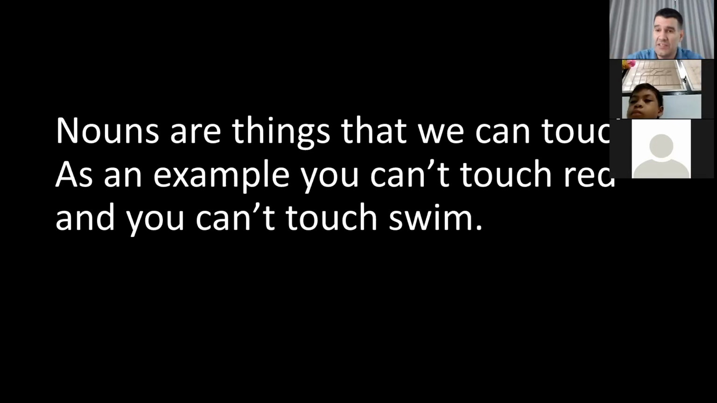Before, we talked about adjectives. So an adjective is like red. You cannot touch red. It is an adjective. You cannot touch tall or short or fat. These are words you can't touch. And same with verbs, such as swim or run or dance. You can't touch swim. You can't touch run or dance. Nouns are things that you can touch with your hands.